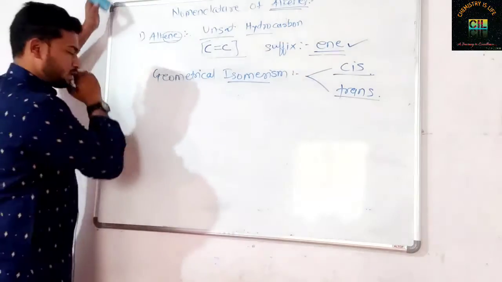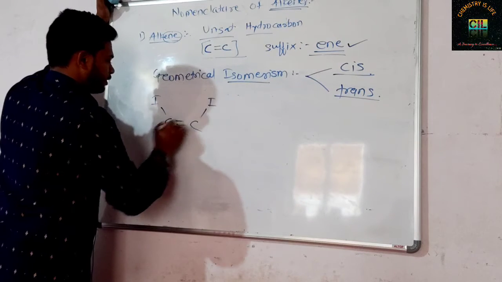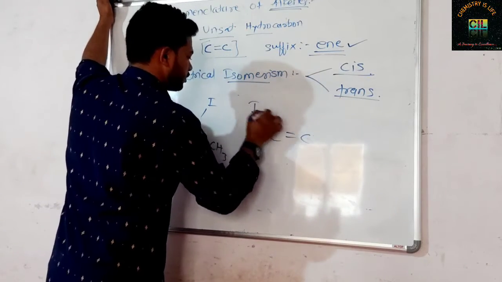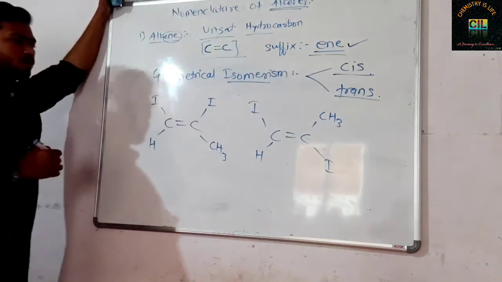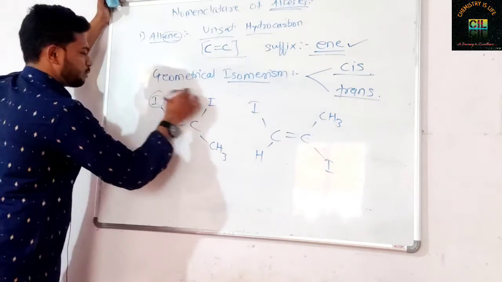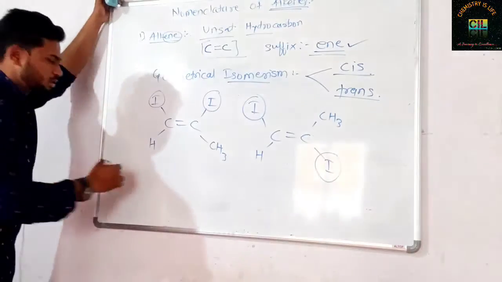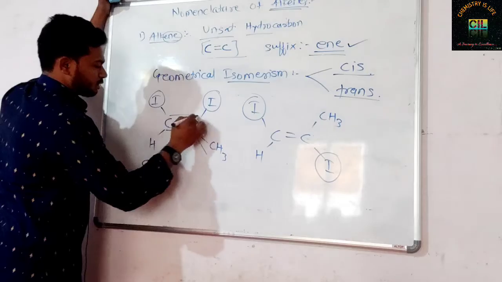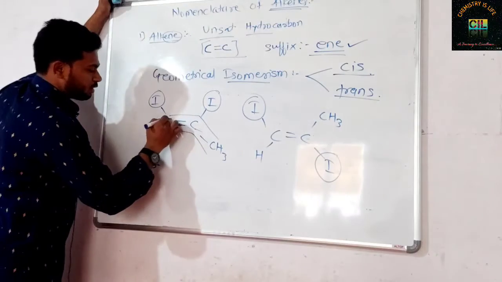Okay, another example I will take here. Carbon-carbon double bond, with iodine, H on one carbon and iodine, CH3 on the other. Which one is cis and which one is trans? This will be cis, because the same groups are present on the same side, and here the same groups are present on opposite sides, so this will be trans. What will be the name of this compound? Cis. Select the longest chain: 1, 2, 3, a three carbon chain. Now do the numbering. The double bonded carbon should get the lowest possible number.